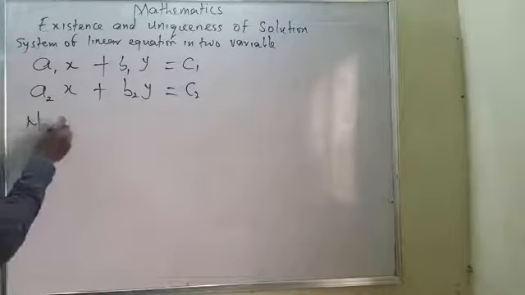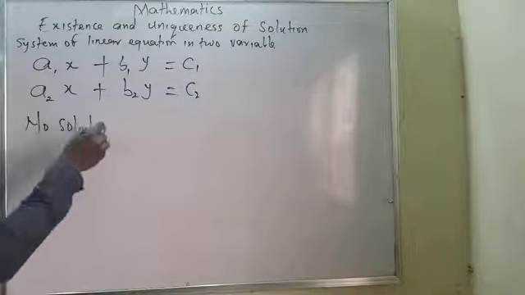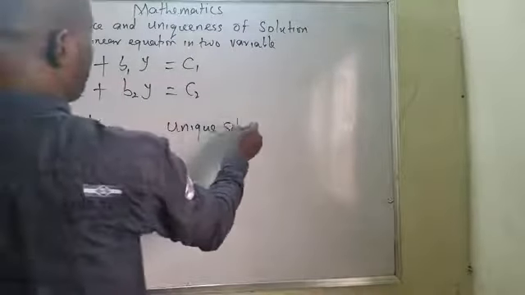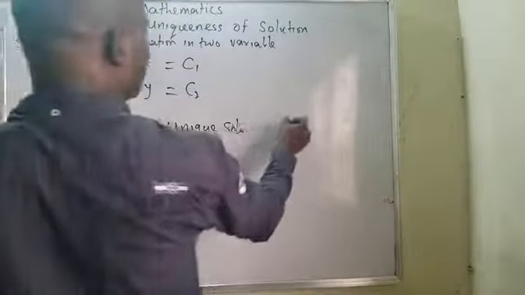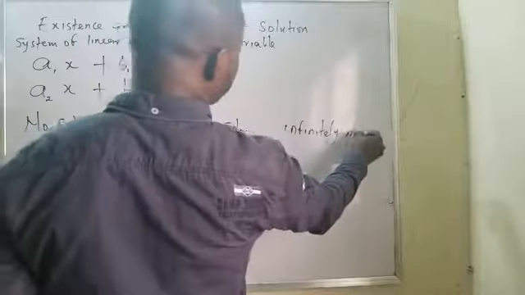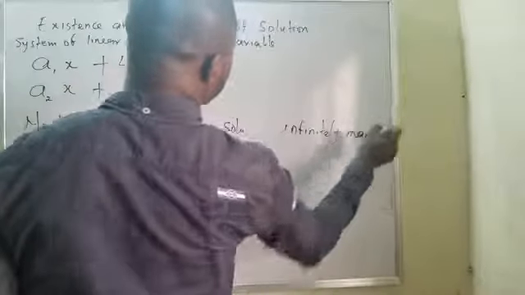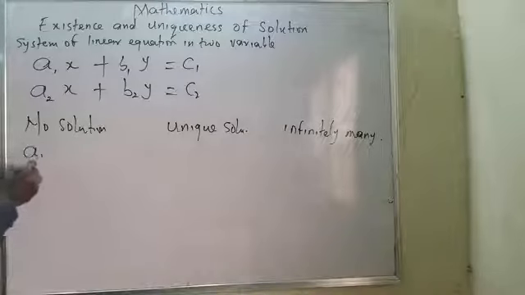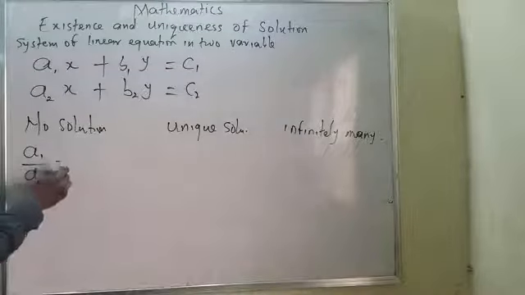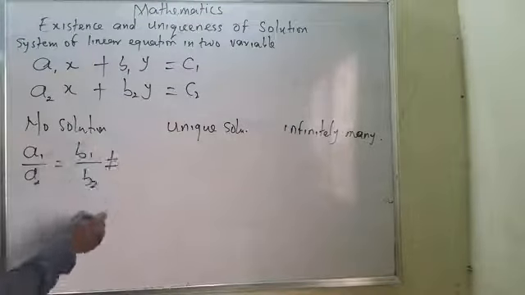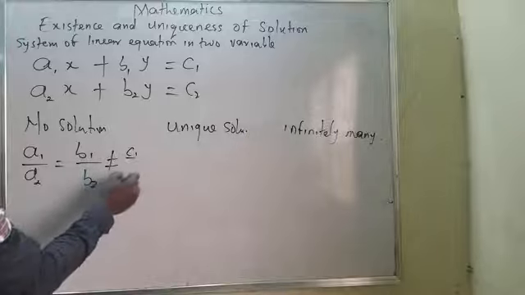Now, let me quickly show you some things: no solution, unique solution, and the last one is infinitely many. These are the three things that can happen here. The first one, infinitely many, is if a1 divided by a2 equals b1 divided by b2, which equals c1 all over c2.